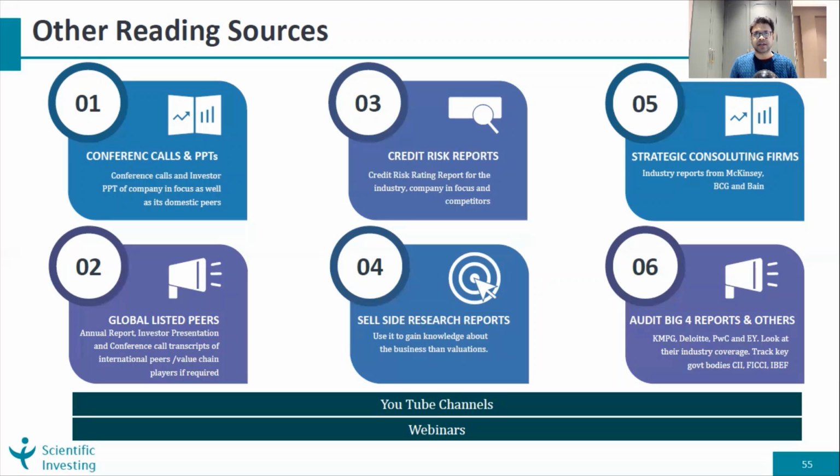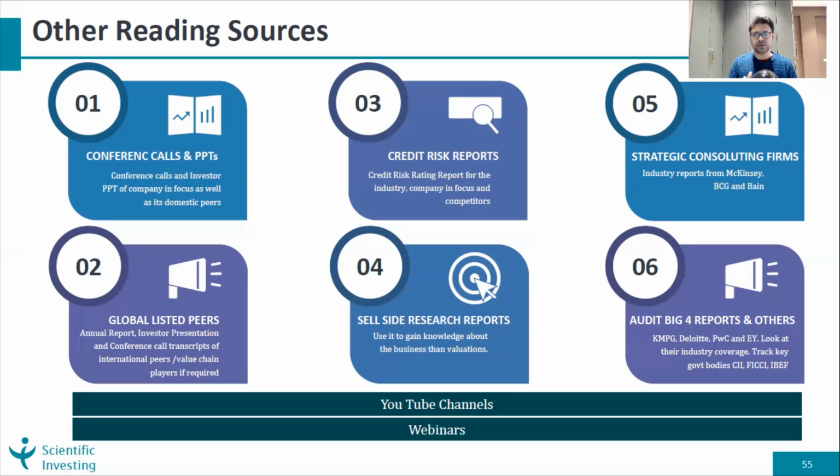The third part is credit risk reports. Most of us, when we think of a credit risk report, usually go to Screener and put in a company name. And for that company, whoever has rated it in terms of credit risk, whether it's ICRA or CRISIL, we go through those reports. But these rating agencies are much more useful than just clicking those company-specific buttons.